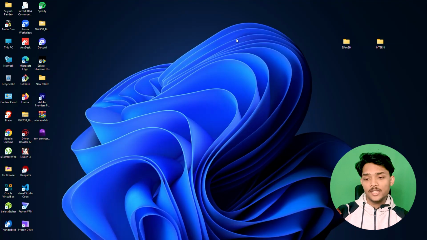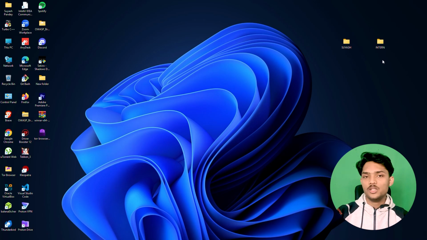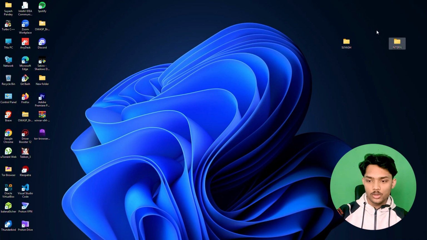So now as you can see, I have these two folders on my desktop. One is named Suyesh and the second is named intern. What this indicates is that I'm going to act as your project manager. For example, if you're working under Tech on some project, this is the folder in which I have my projects, and this will be your folder in which you have your projects. So just think of it as a folder on your system.